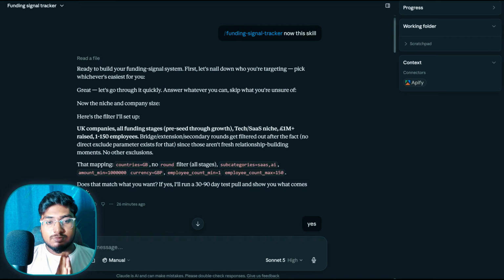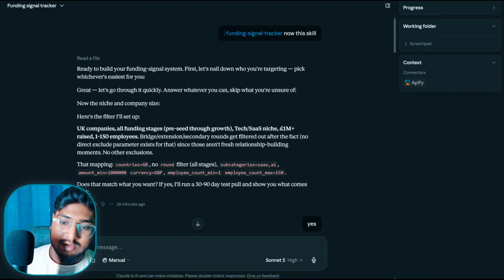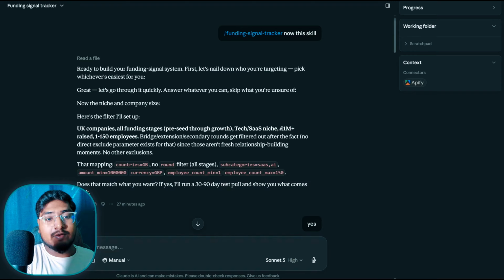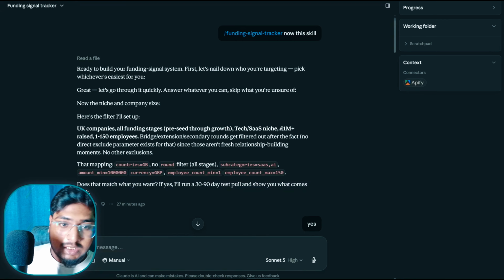And I want you to go into as much detail as possible in this process, because the level of detail you give here determines the level of result you get. If you put in generic stuff like just fintech round 2, it will just give a generic output. So we need to say: this country, this industry, this employee count range, and this seed round, with a minimum amount of 1 million, something like that. You need to do all of this here.